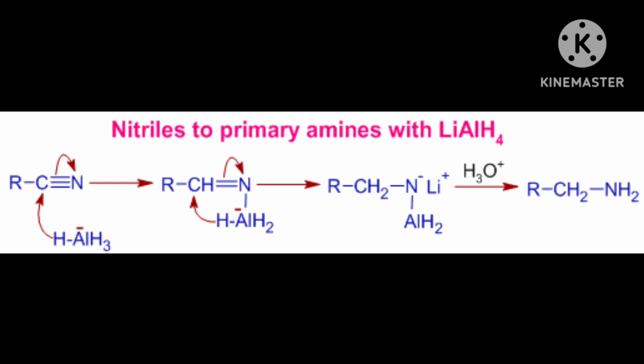Okay, the order of reactivity of halides with amine: if you take a halide like RI, RBr, RCl, then with RI it will be fast. Order of reactivity of halides with amine is RI is greater than RBr, RBr is greater than RCl. Okay.